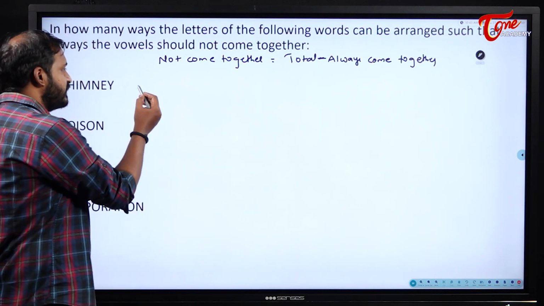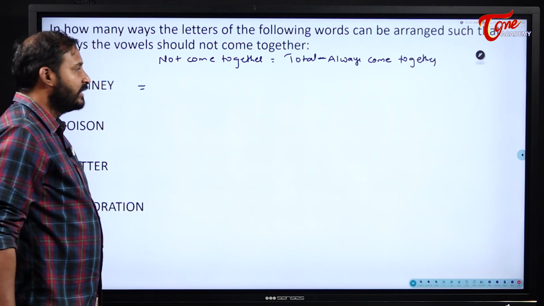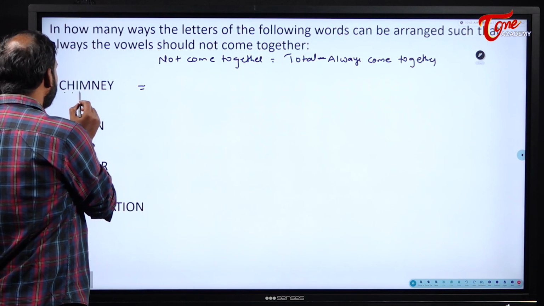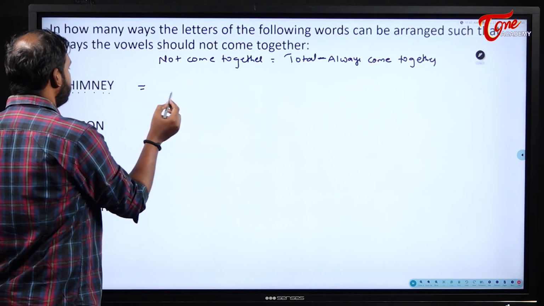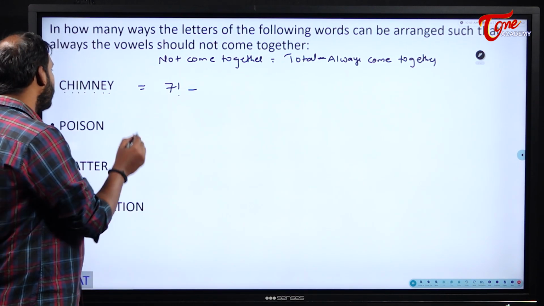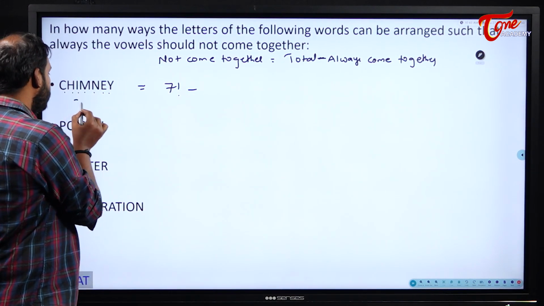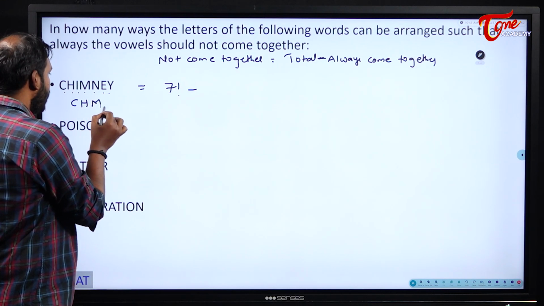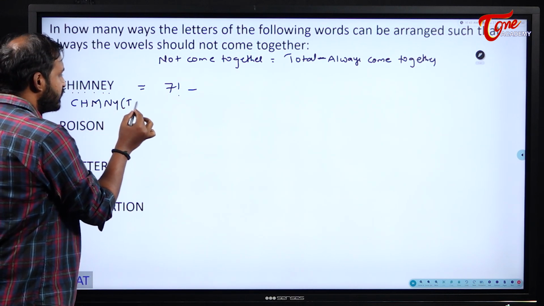Now please see here, first chimney. Total number of chances 1, 2, 3, 4, 5, 6, 7, so 7 factorial ways in total, minus always come together. For vowels coming together, what will you write? First CH, M, N, Y, and I, E as a group.